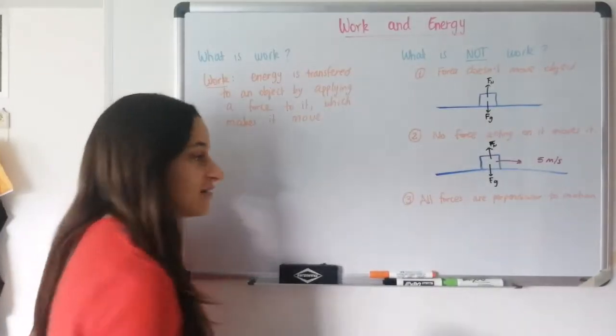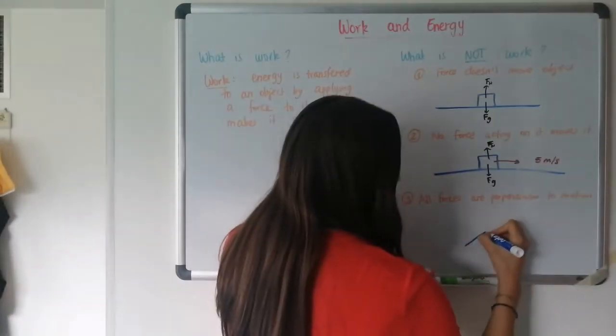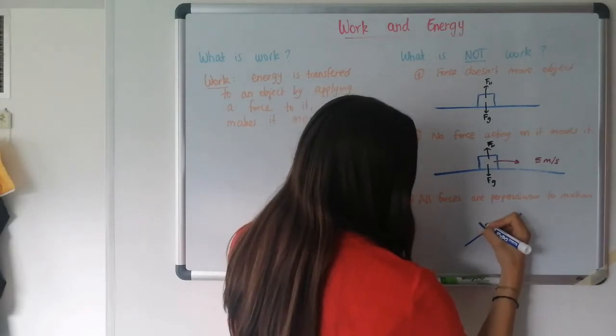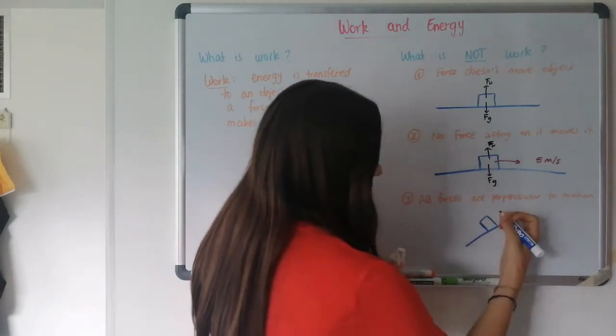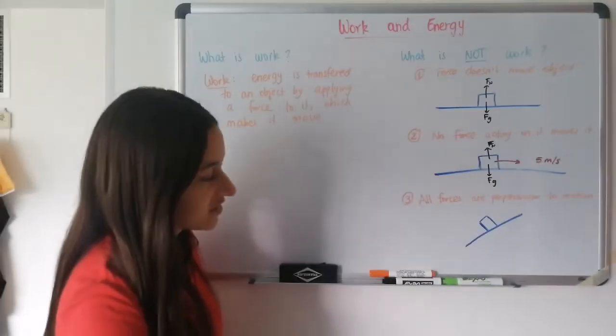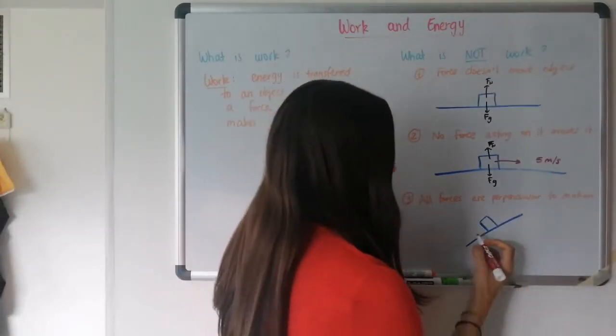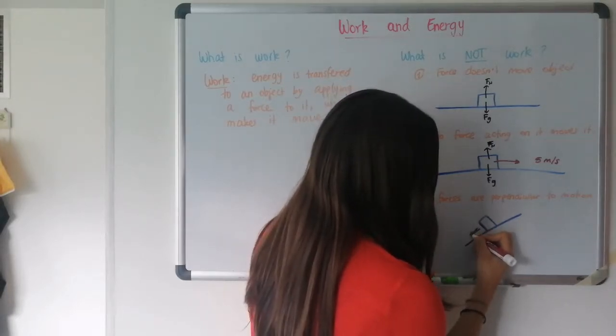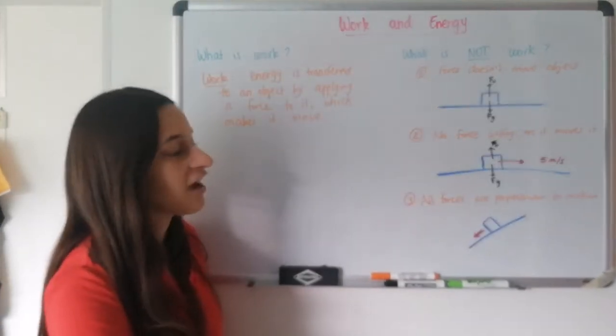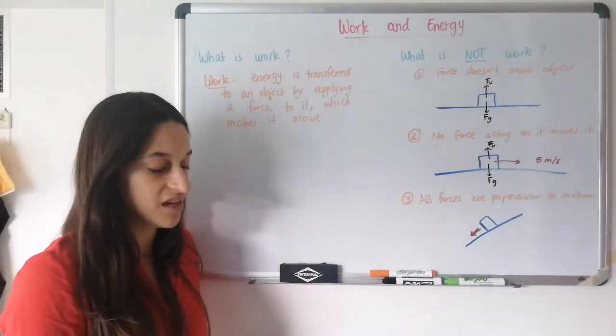So maybe, like in the classes before this one, we have an inclined plane. The block can be moving downwards, right? So it's moving downwards with a certain speed, and we have forces that have components in that direction.